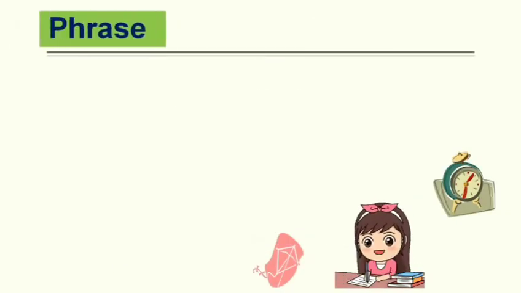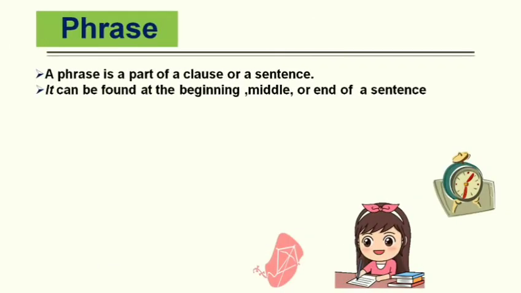Let's learn further about phrases. A phrase is a part of a clause or a sentence. It can be found at the beginning, middle, or the end of a sentence. Just look at the examples.